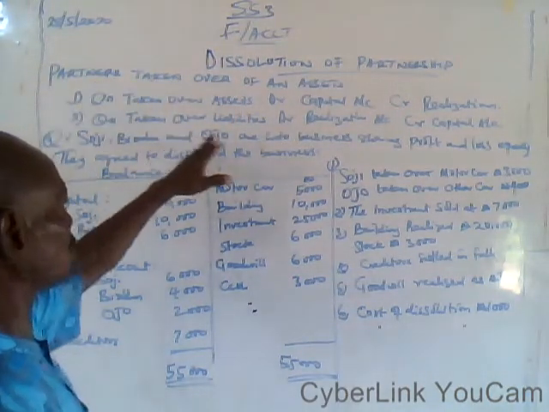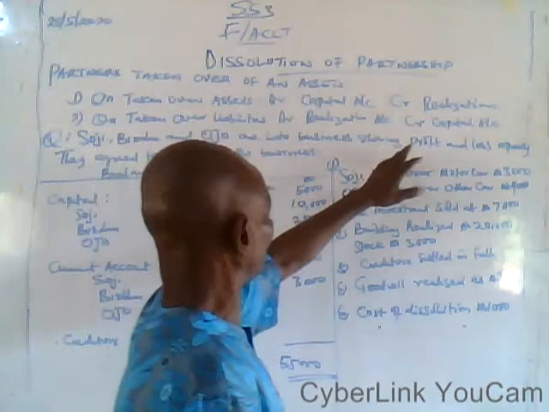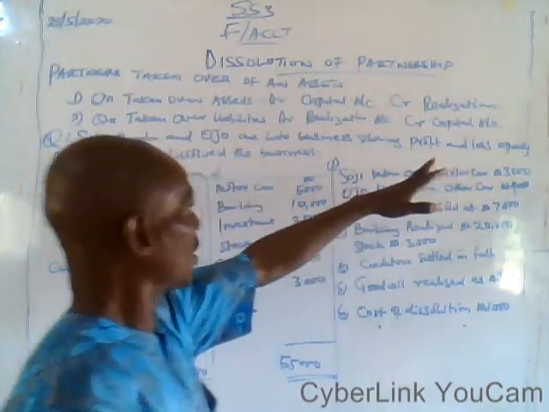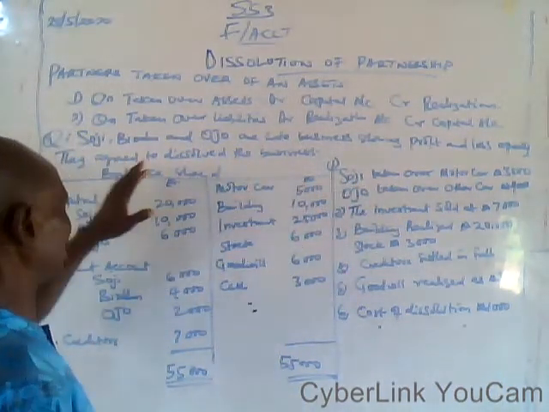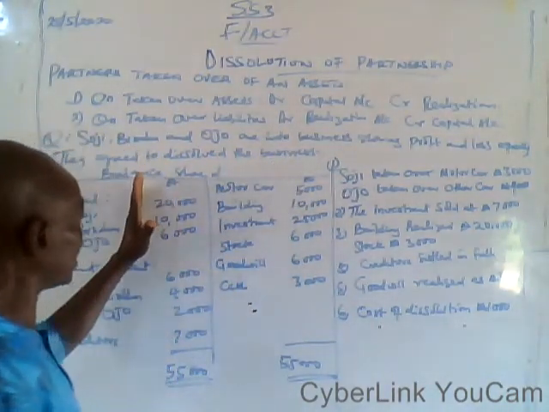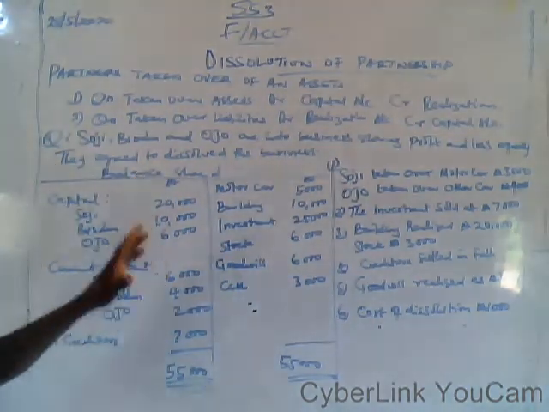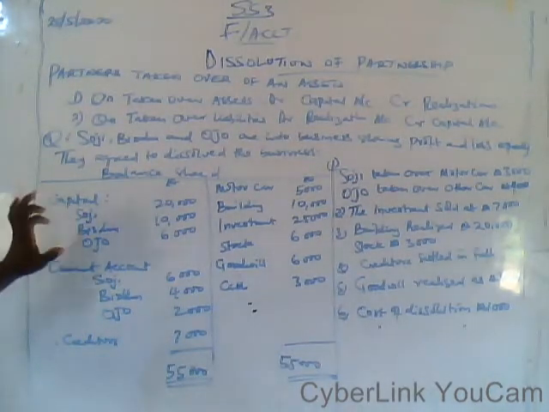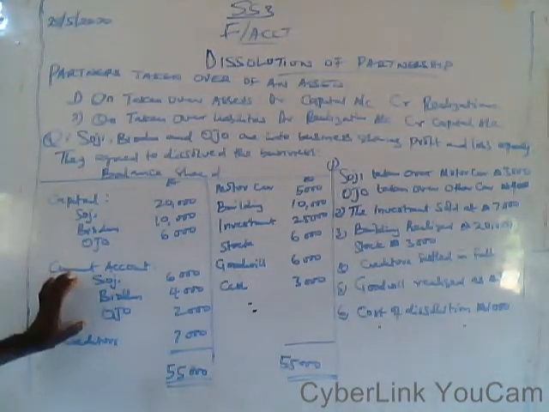Soji, Biodun, and Ujo are in business sharing profit and loss equally. They decided to dissolve the business, and in this the old balance sheet is given to you, and you have Soji, Biodun, and Ujo capital. This is the current account.